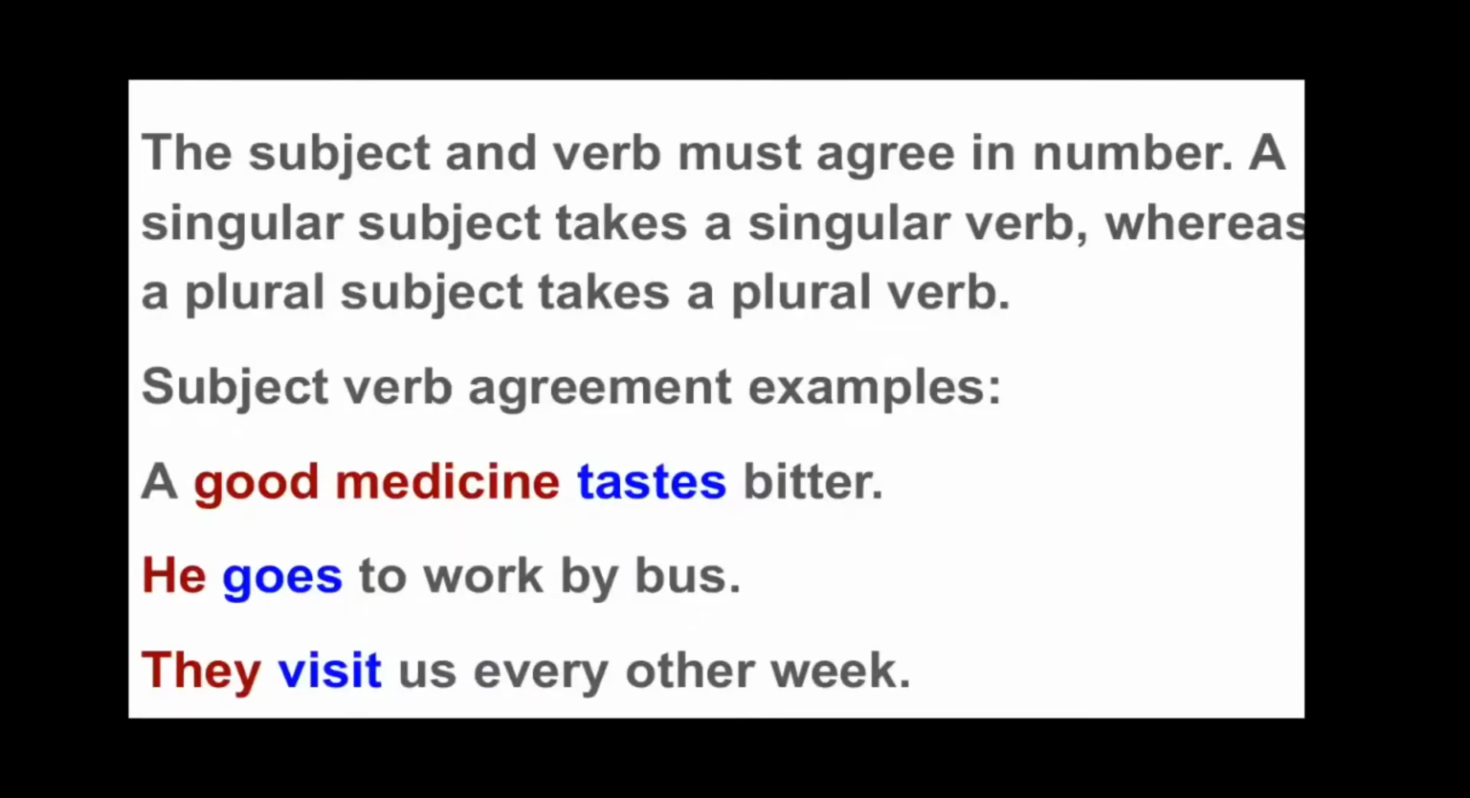Now, a few examples of subject-verb agreement are: A good medicine tastes bitter. He goes to work by bus. They visit us every other week. So here, a good medicine, he, are singular subjects, so we used the singular verbs, that is tastes and goes. Whereas in the third example, they, which is a plural subject, we use the plural verb.